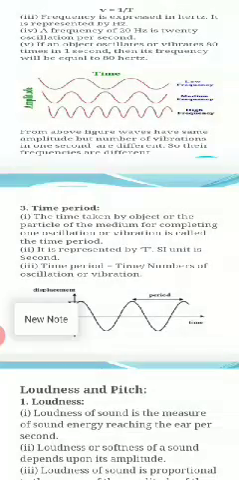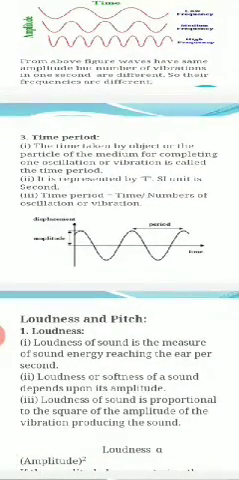Time period is also one of the important characteristics of a sound wave. The time taken by an object or a particle of the medium for completing one oscillation. If a wave starts from a crest, moves up to a trough, and again the next crest comes, then the time taken between two consecutive crests or between two consecutive troughs is called its time period. Time period is denoted by capital T and its SI unit is second.